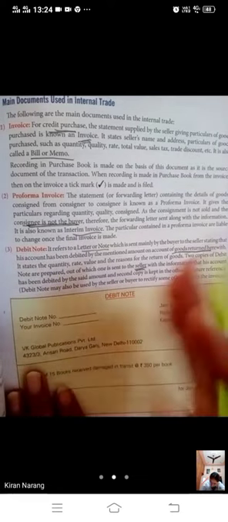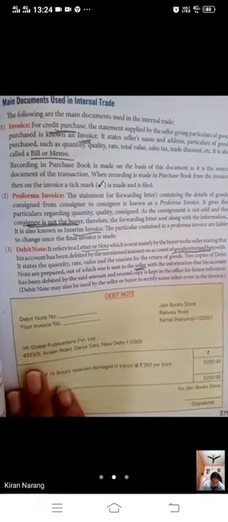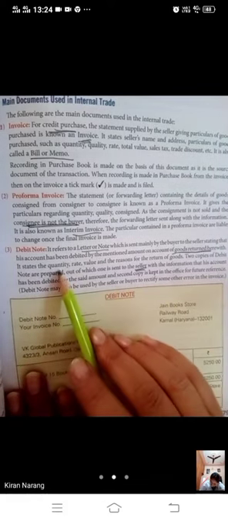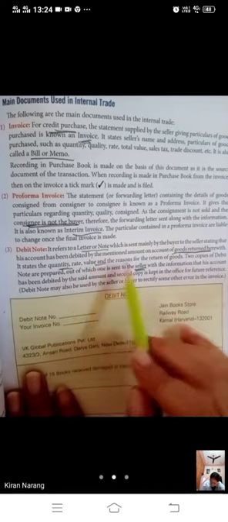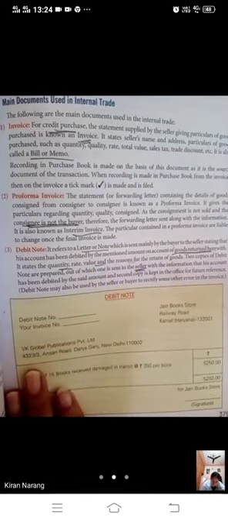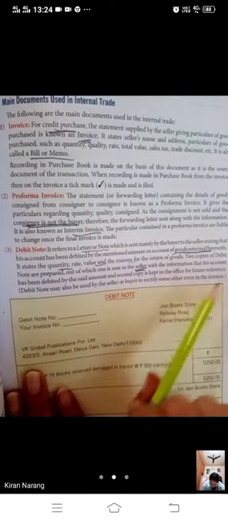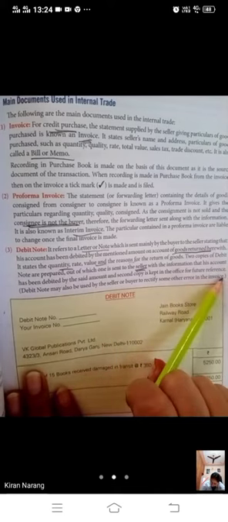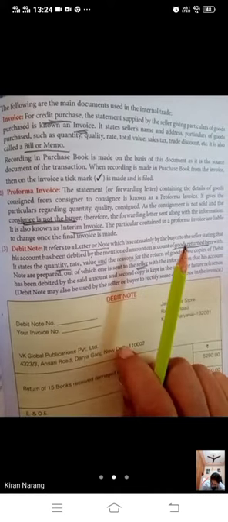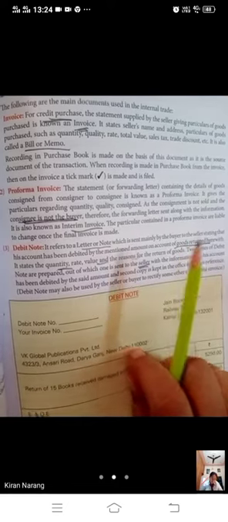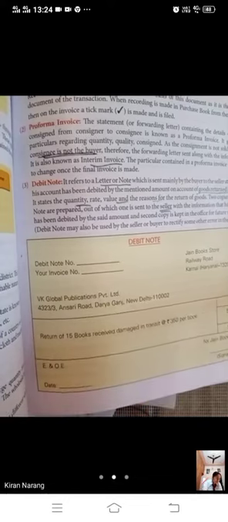If we are returning the goods, we are giving him the debit note. Why we are debiting your account, and with which rate, value, and reason we have returned the goods, everything we have to state in that. One copy will be given to the seller and the second will be kept for future reference. So debit note is prepared in case of return of goods. This is the format of a debit note.